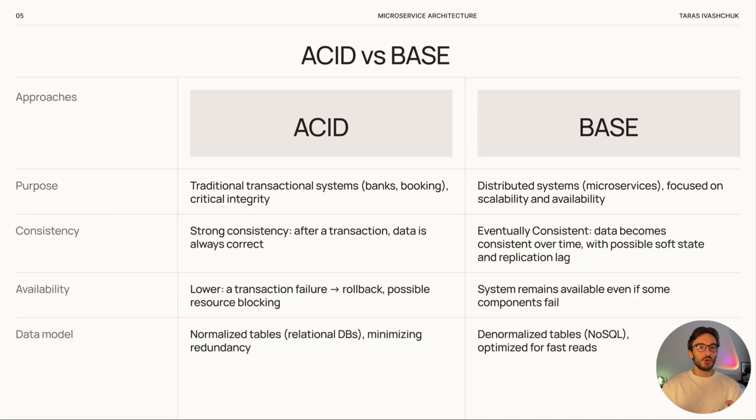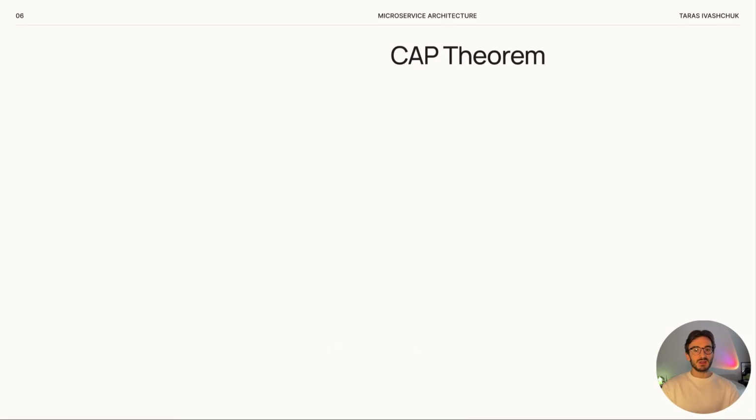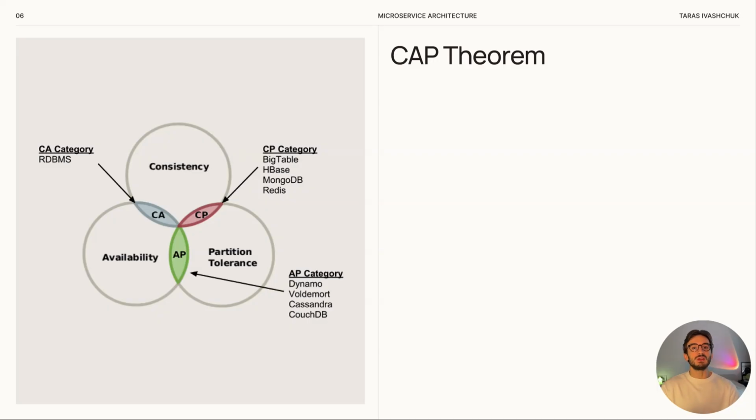So we already talked about ACID and BASE and even compared them. But actually, to understand better why in distributed systems or microservices we often have to sacrifice one thing for another, we need a more fundamental model. And here comes the CAP theorem. In fact, it says that in any distributed system we can guarantee only two out of three properties at the same time: consistency, availability, and partition tolerance. Let's look at each of them.